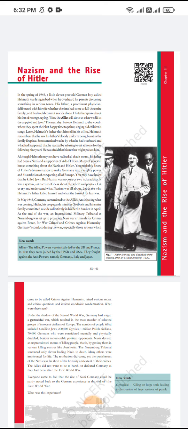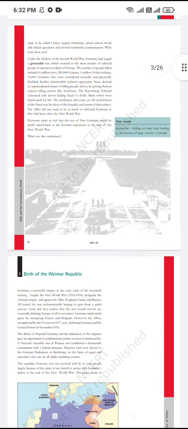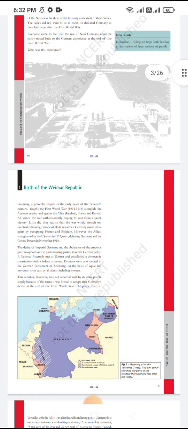This story started with the family of Helmut. Helmut was an 11-year-old German boy, and his father was a prominent physician who threatened to commit suicide, and he also announced it to his wife so that they would die together. Helmut was very scared by this, and he didn't eat for many days at home. We will study the reason behind this story and what really caused this situation. So let's start it.